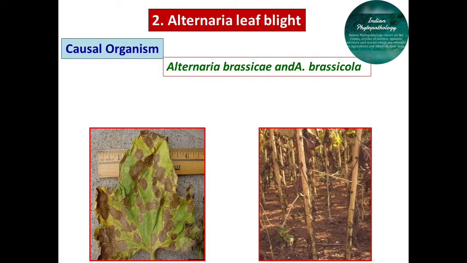This fungus produces brown spots on lower leaves, but the spots can also be seen on stem, sepals and petals. The lesions on the leaves are dark brown to black in color, circular to oval in shape, ranging from 0.2 to 0.5 mm in diameter. These spots later enlarge in size, forming concentric rings and becoming irregular in shape.